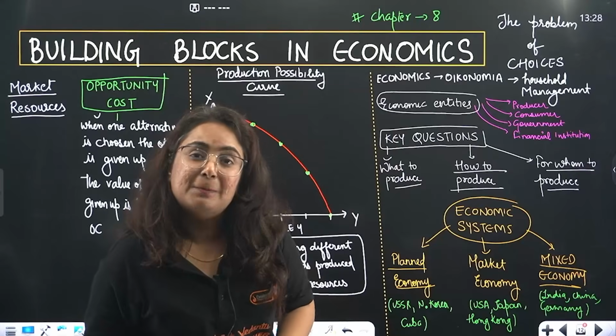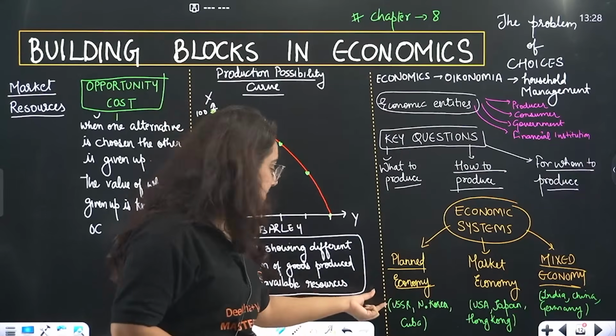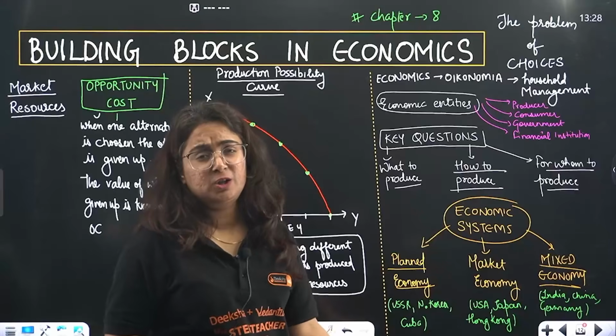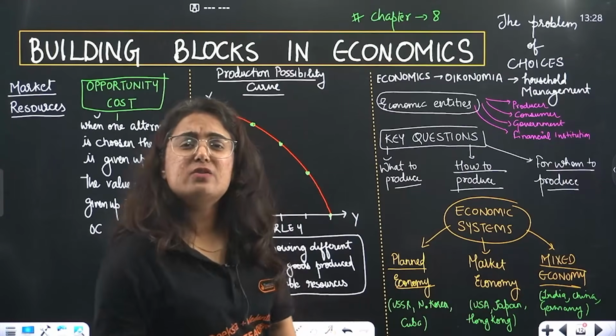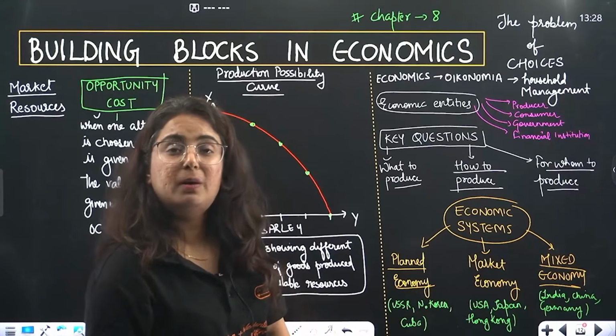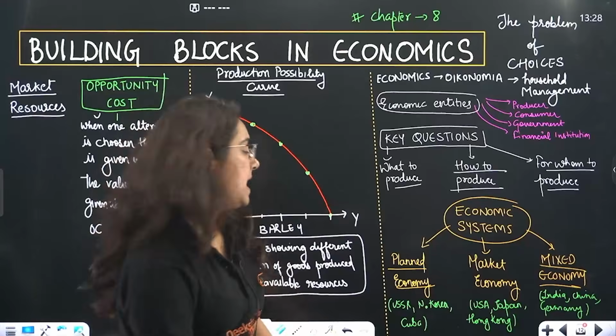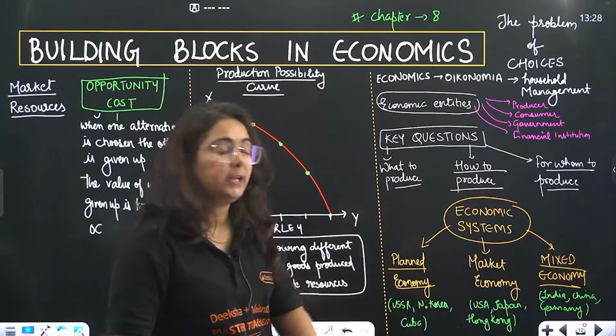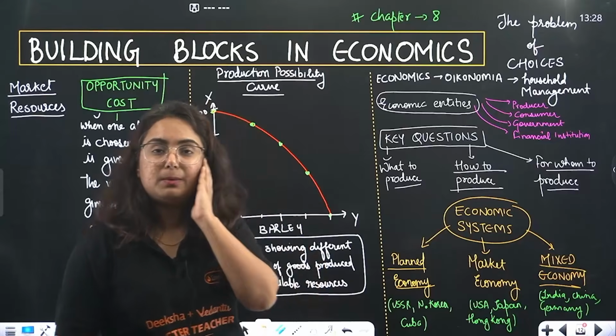What is that someone? Planning Commission. Who follows this? USSR, North Korea and Cuba. Now see, North Korea, a dictatorship, land resources and all the resources will be owned by whom? The government.